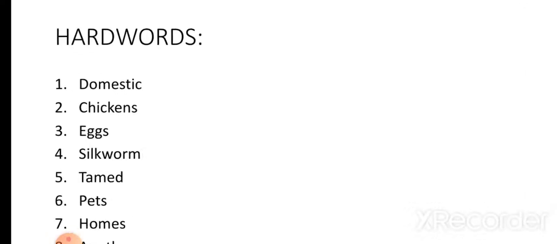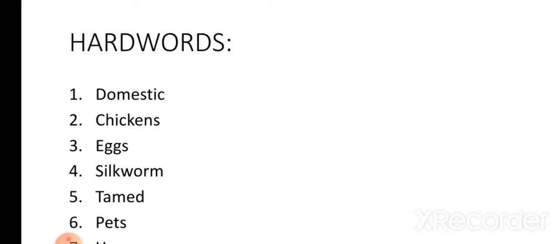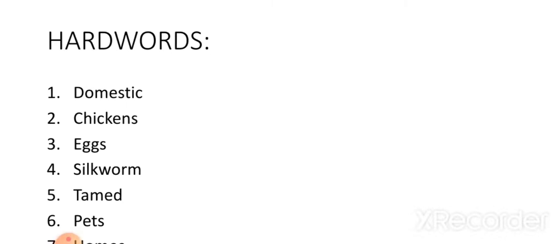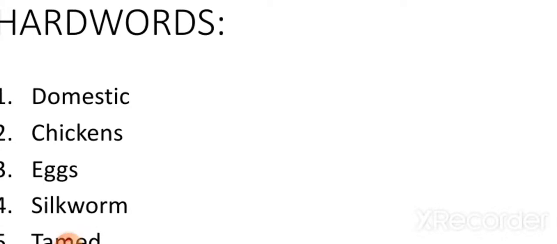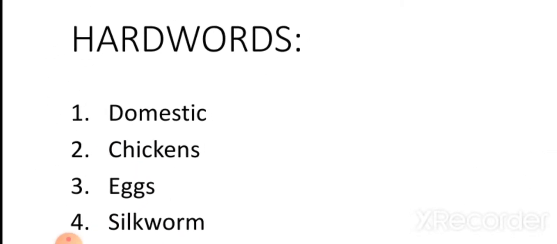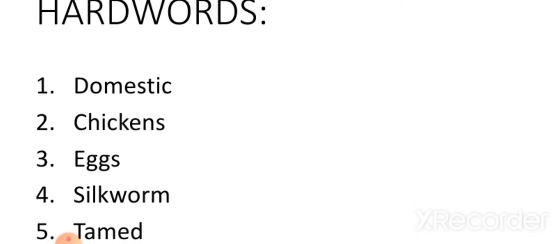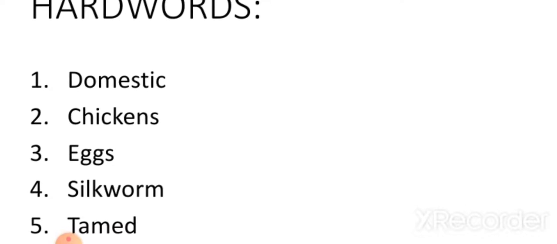So you are going to write hard words. After the heading, animals that help us, give a new heading on the same page, that is hard words. Hard words. Which is the first spelling that we are going to write? That is domestic. Do you know what domestic animals are?